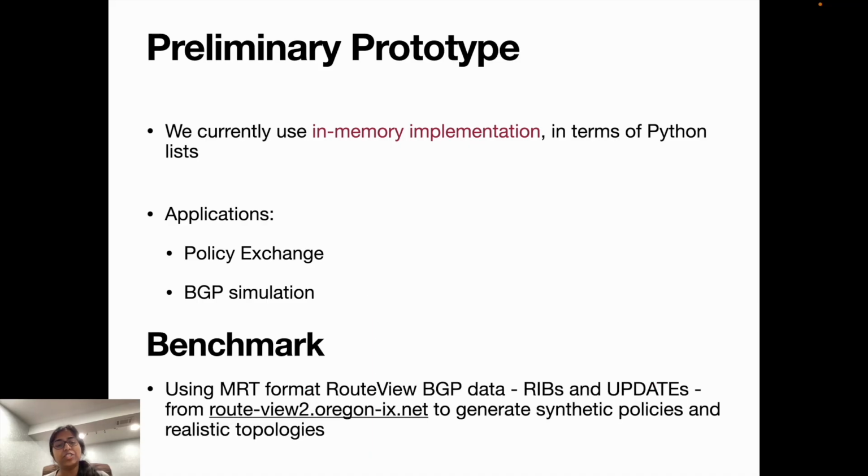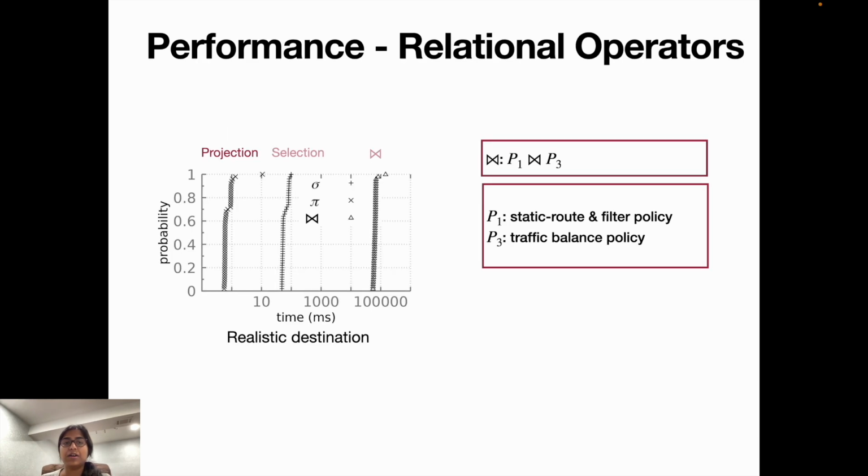So we have used the benchmark, which is the MRT format, Route Views BGP data. We have used the RIBs and updates from Route Views Oregon, and we have generated synthetic policies and realistic topologies to test upon. And we have now shown the performance of our relational operators.